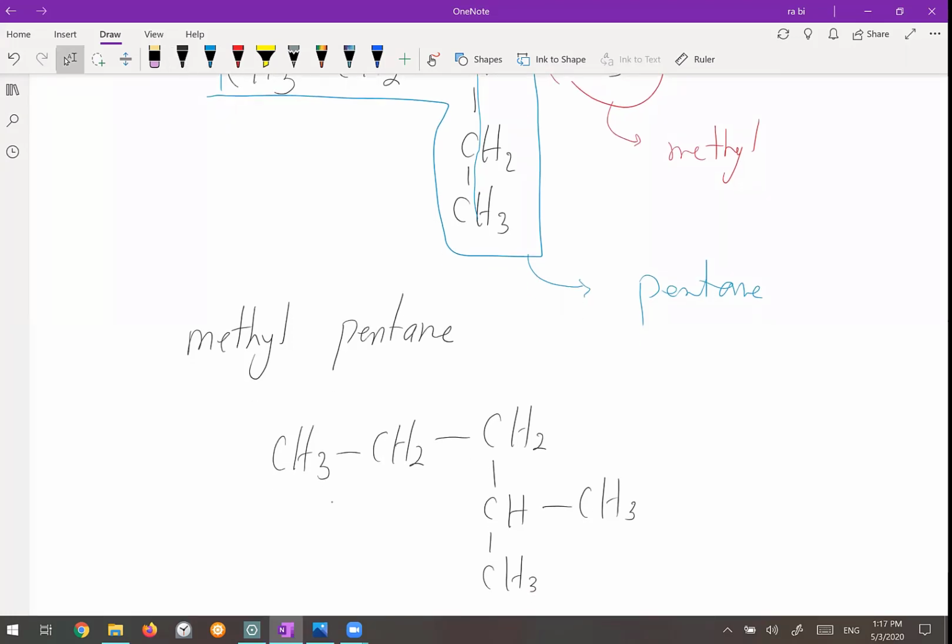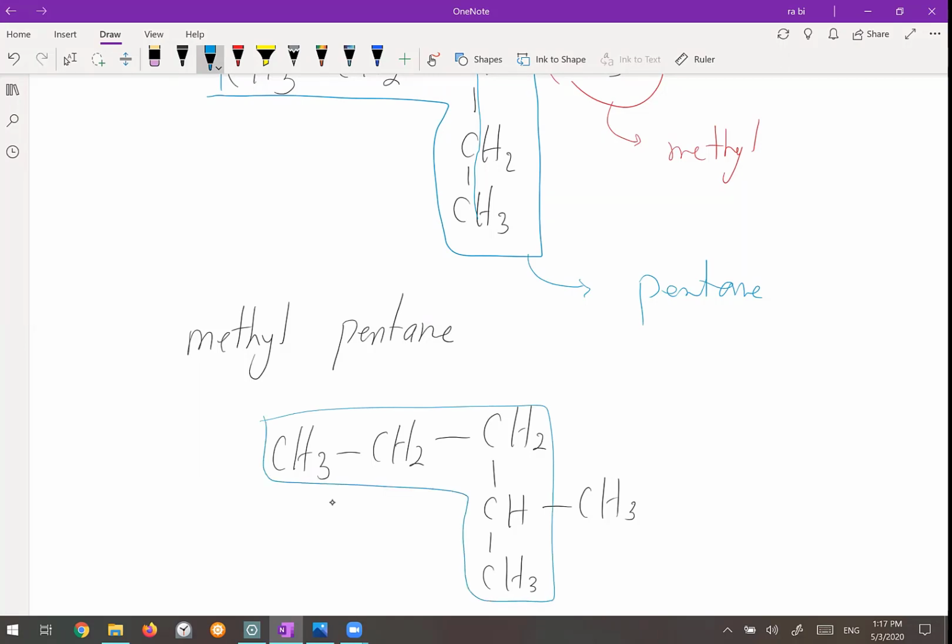Okay, so look at this one. Again, if you want to find the longest hydrocarbon chain, you can go from here 2, 3, 4, 5. Okay, and you can go like this 1, 2, 3, 4, 5. So both of them have 5 carbons. So no matter which one you choose, both of them are exactly the same. Okay, so I prefer to choose this one which has less bend inside the molecule.